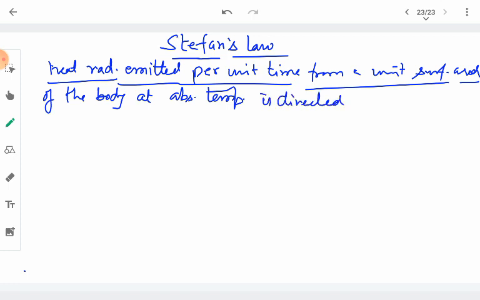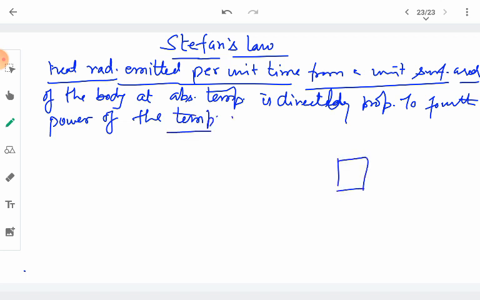The amount of heat that has been emitted will be directly proportional to the fourth power of the temperature.